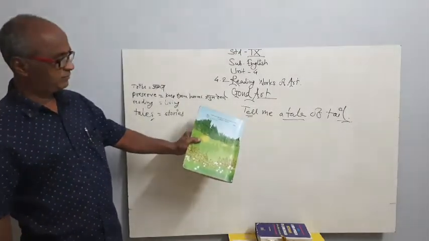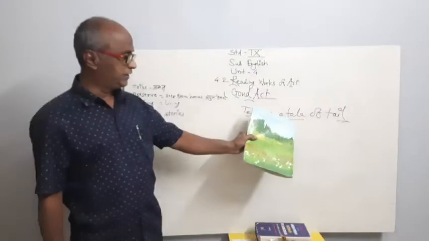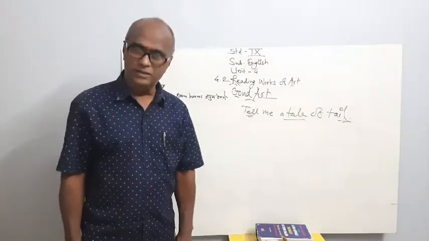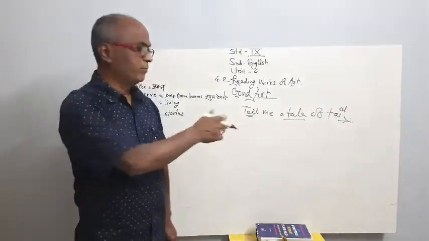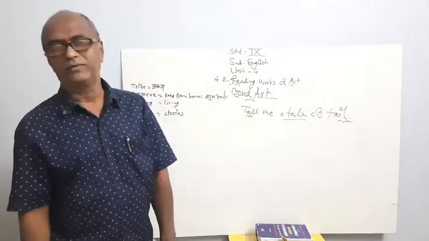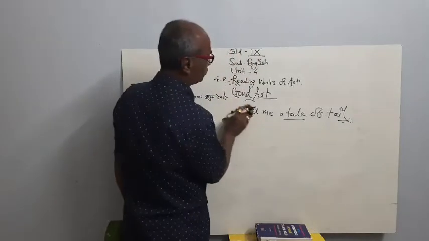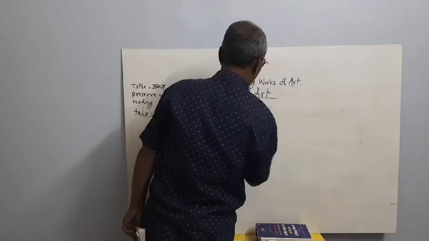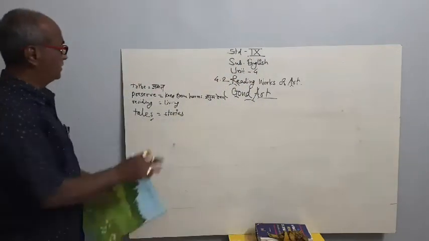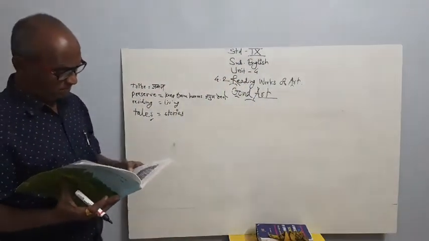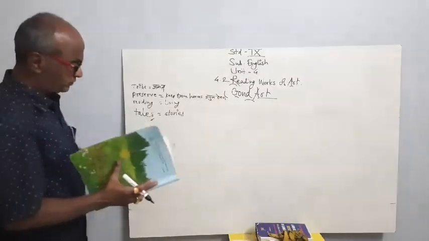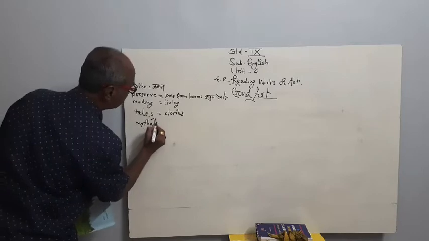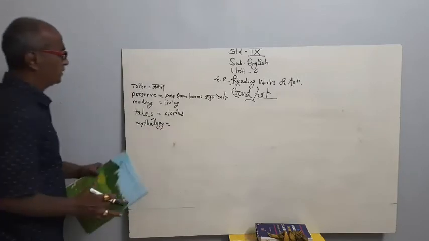T-E-L-L, tell means सांगणे. T-A-L-E, tale म्हणजे कथा, आणि T-A-I-L म्हणजे the tail of the monkey, शेपटी. माकडाच्या शेपटीची कथा मला सांग. Tell me a tale of tail. Okay. We will again return to the words. Tales, T-A-L-E-S. Then mythology.